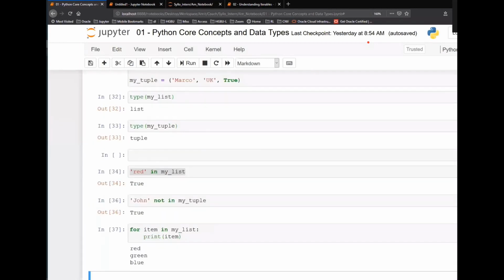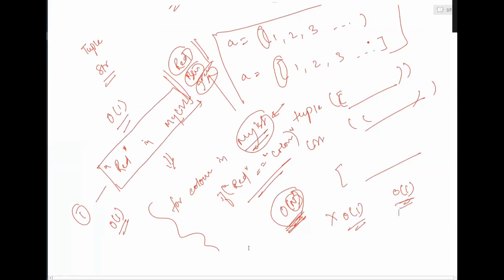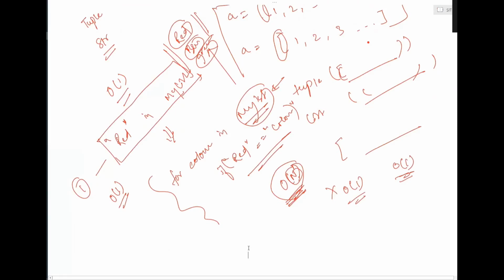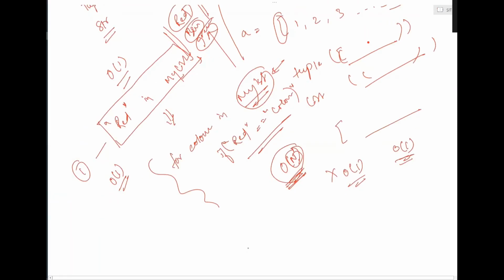Okay, so let me just explain some of the things here which will be easier for you to understand. Tuple and list. Just don't memorize all the functions which are there. A lot of things are self-intuitive here. What I know about tuple and list is that tuple is immutable.